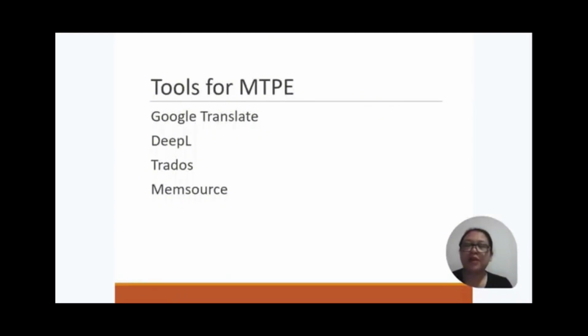These are several tools for machine translation post editing, such as Google Translate, DeepL, Trados, and MemSource.